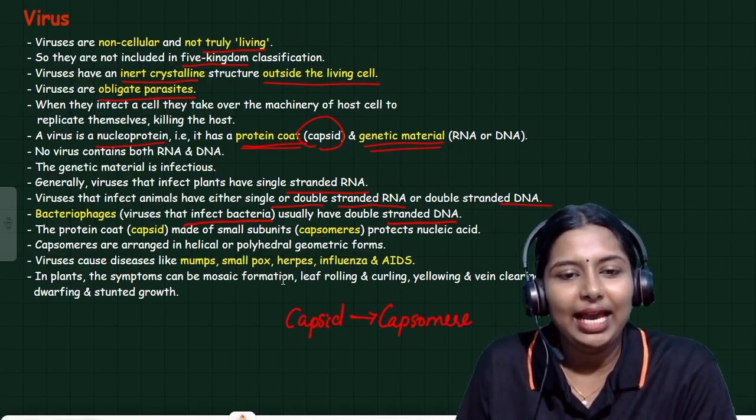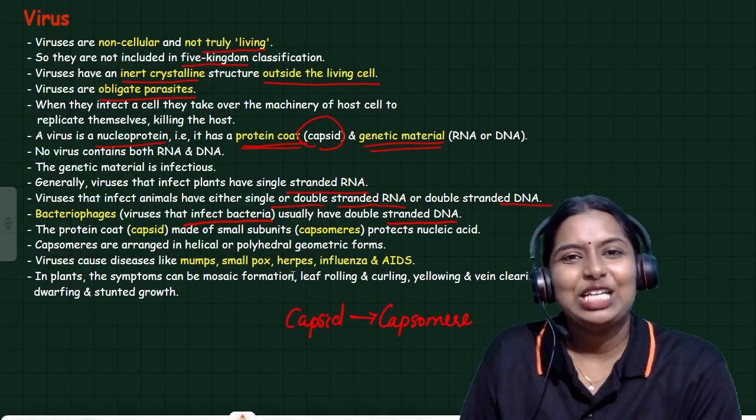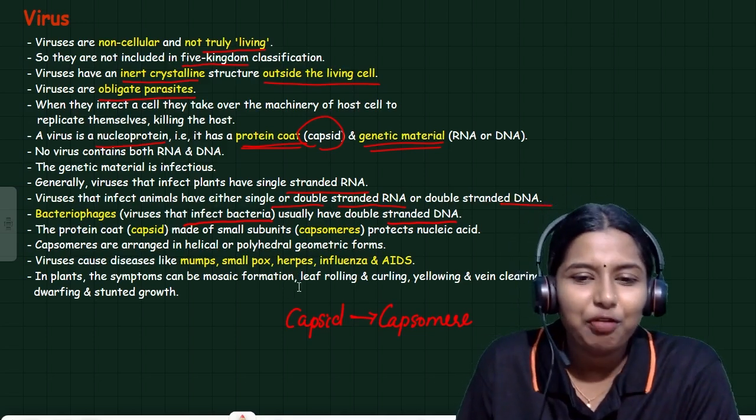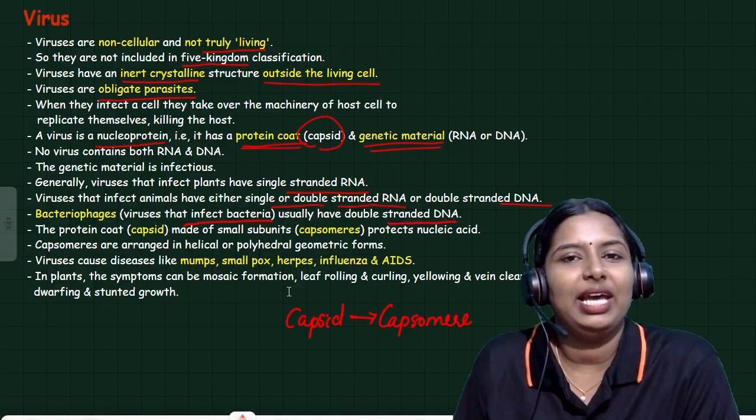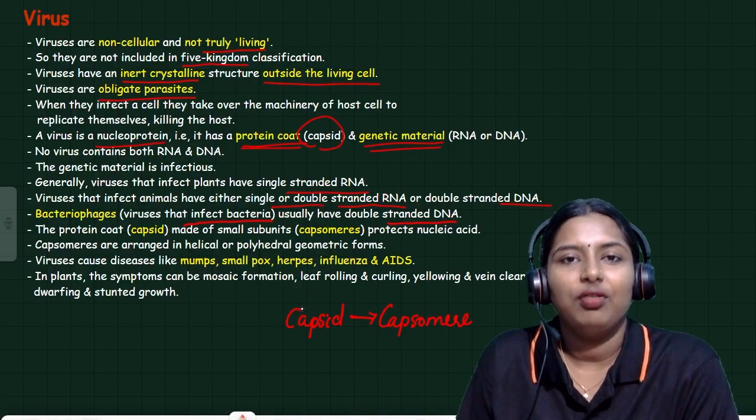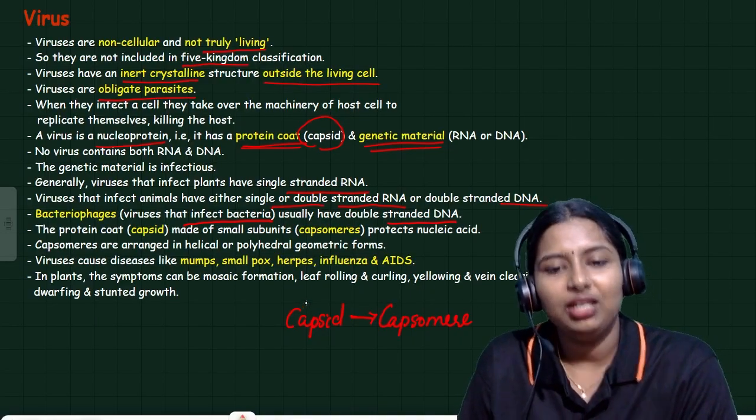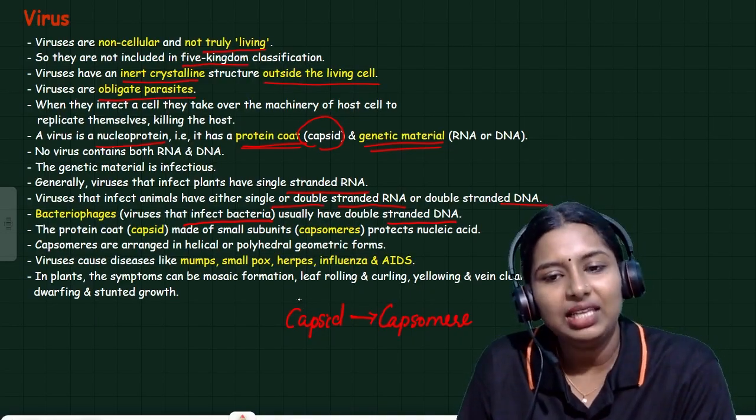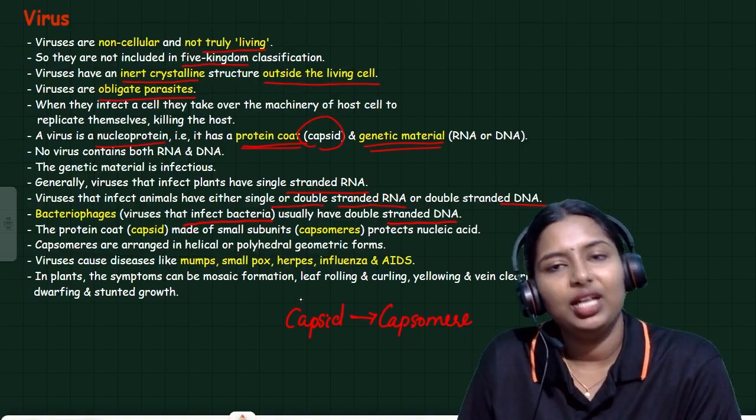Repeat with me guys. What are the diseases caused by virus? Mumps, smallpox, herpes, influenza and AIDS. In plants, the symptoms can be mosaic formation. In plants, the virus will form mosaic formation, leaf rolling or curling, yellowing or vein clearing, dwarfing, stunted growth.